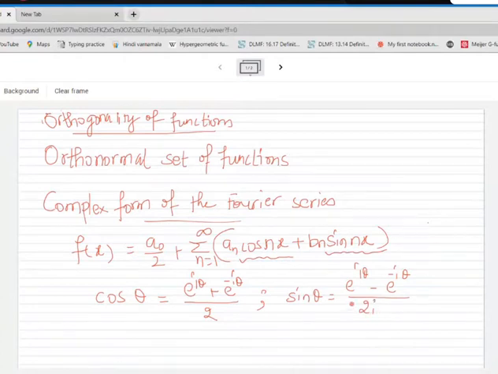If we make such substitutions, we will have the complex form of the Fourier series. So let us see what happens when we substitute this expression.